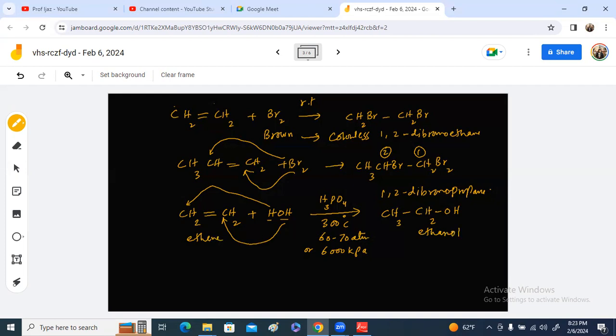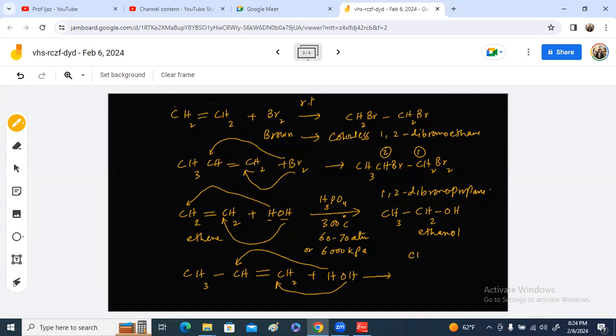The same type of reaction can be shown with different types of alkene, for example propene. Now this is propene. If it reacts with steam, now there are two possibilities. Hydrogen can be added on this carbon and OH on this carbon.